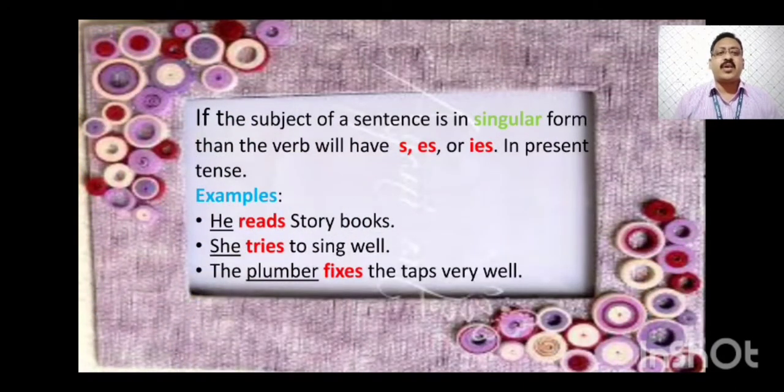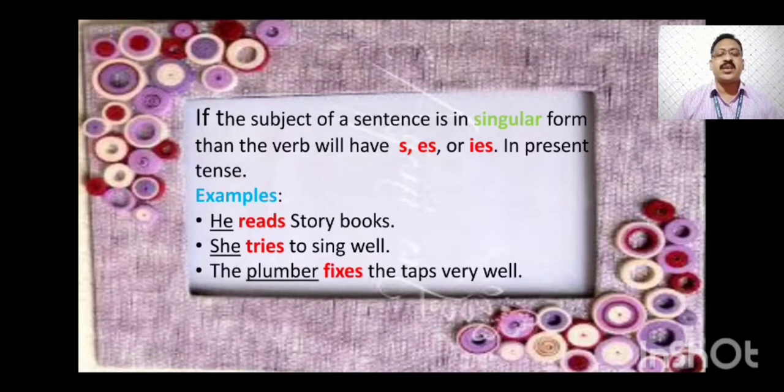If the subject of a sentence is in singular form, then the verb will have s, es or ies in the present tense. It means if the subject is singular, we will use s, es or ies in the verb. See some examples. He reads storybooks.